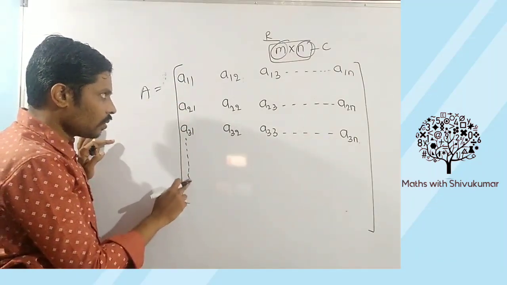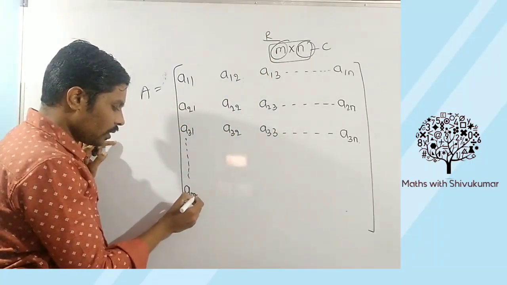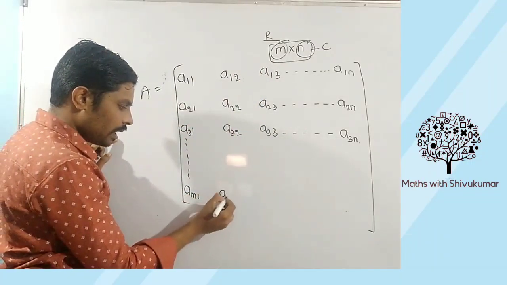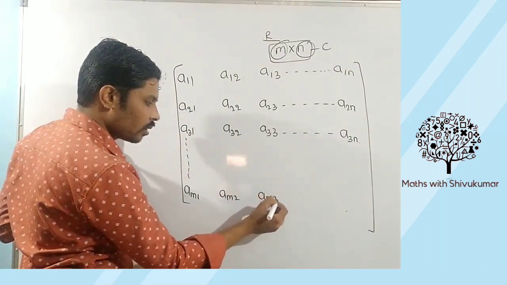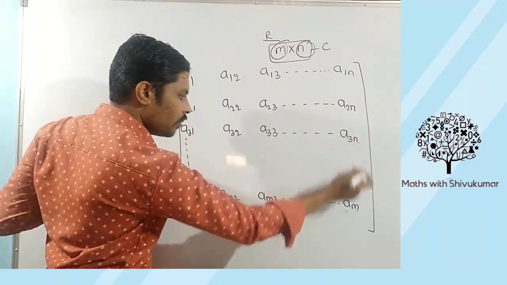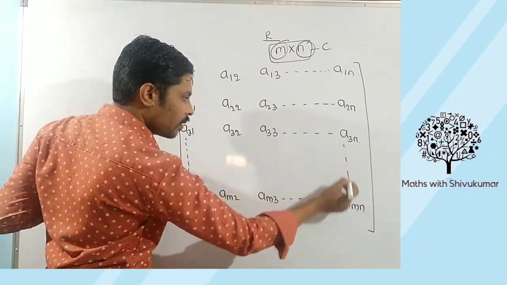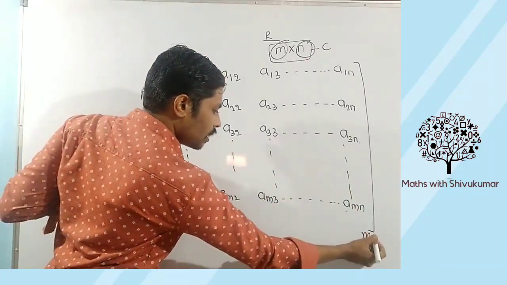So on, students. First row, second row, third row is over. What is the last row? Last row is m, no? So mth row, first column. Mth row, second column. Mth row, third column. So on. Mth row, what is the column? n. So this is the matrix of order m cross n.